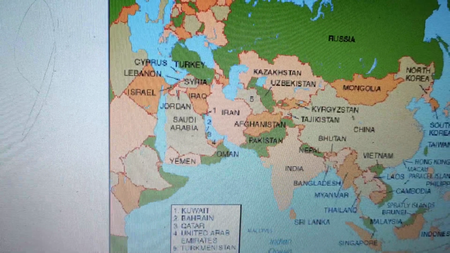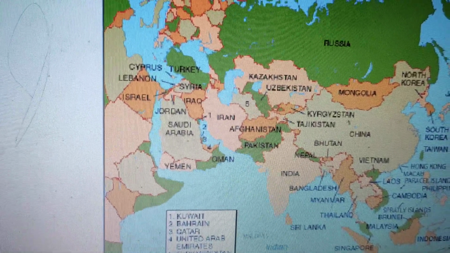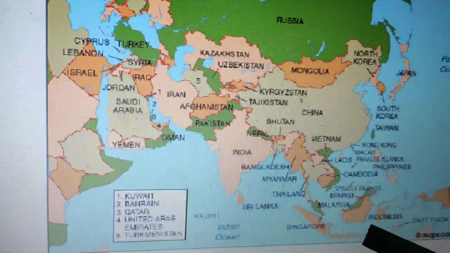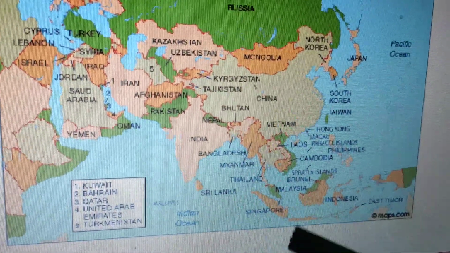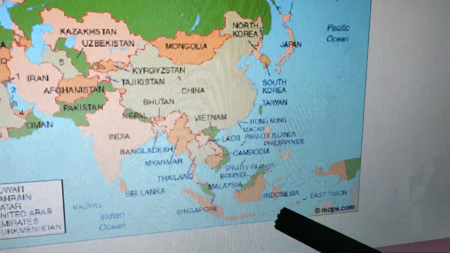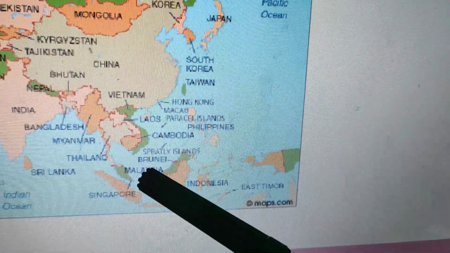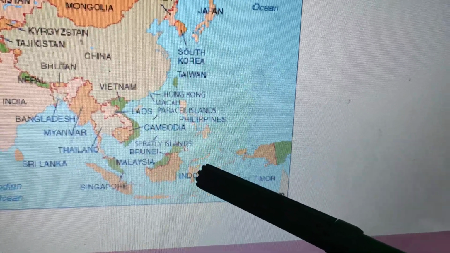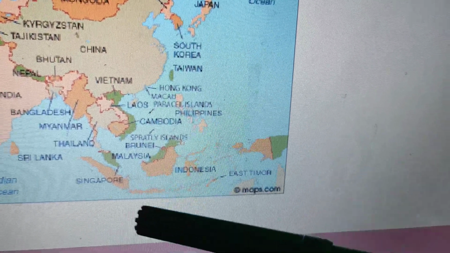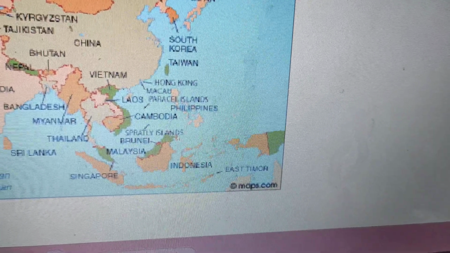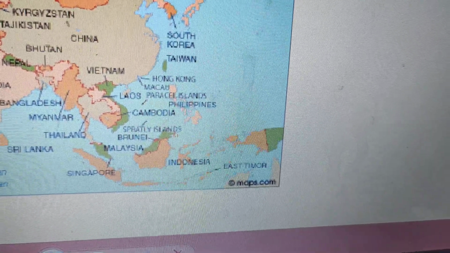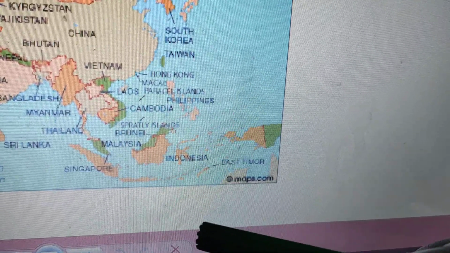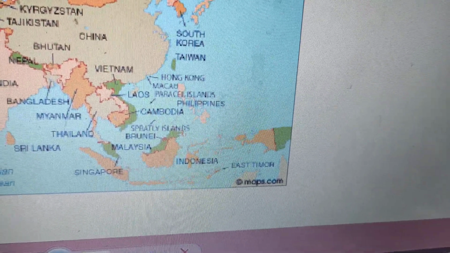And the next one, we find Indonesia and Malaysia. Okay, where are Indonesia and Malaysia? Yes, there. Indonesia and Malaysia. These two countries are the wettest parts in Asia. That means these two countries have heavy rainfall and high temperature.